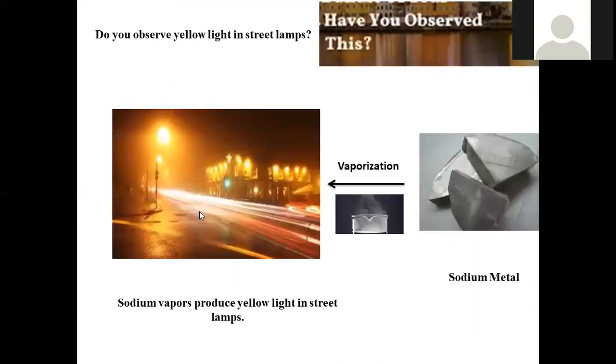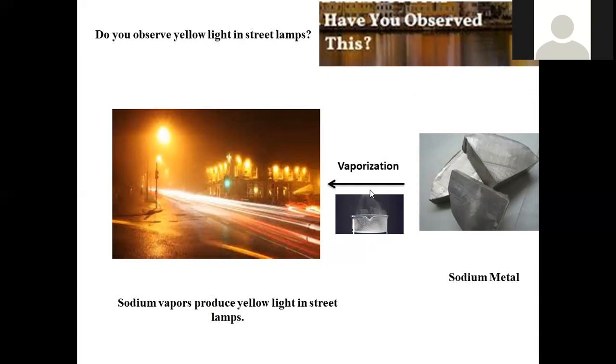Here is another thing we observe in our daily life. Do you observe yellow color lights in street lamps? Yellow color lights are given by sodium metal. Pure sodium metal is always stored in kerosene, because when it is in contact with water, it has an explosive tendency. That's why it should be stored only in kerosene.